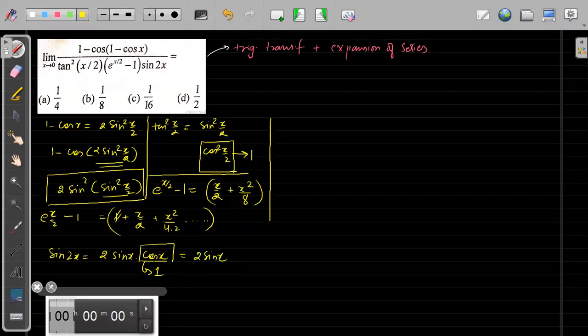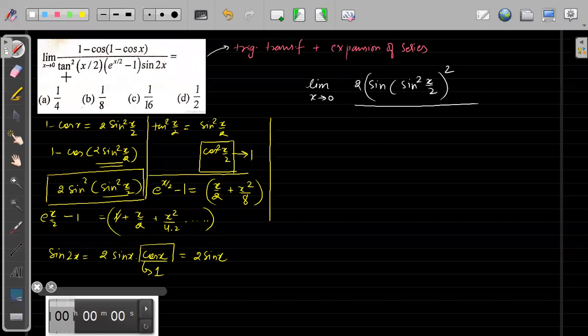Right. So once I have done all these calculations, once I have seen how I can change the question, I will now write these transformed forms. In numerator we have limit x tending to 0, this can be written as 2 into sine of sine square x by 2 whole square, right? In denominator we can simply write tan square x by 2.